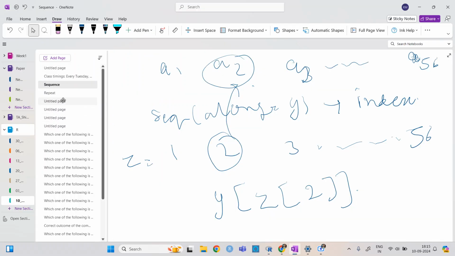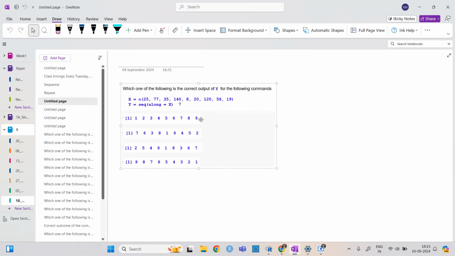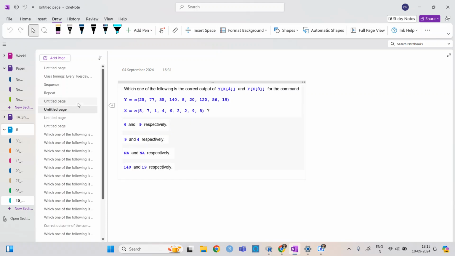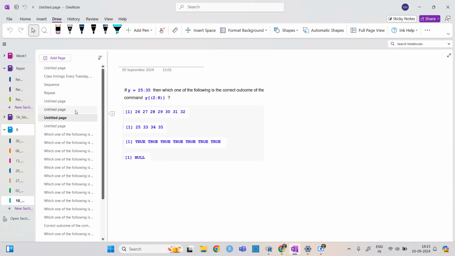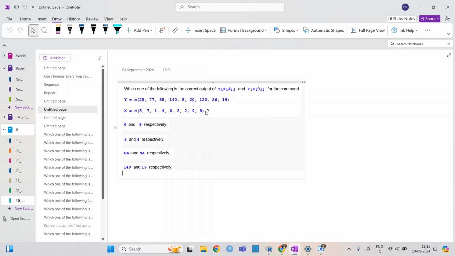There will be some questions, like which one of the following. We will see some questions regarding that, like here: y of x of 4. Then you need to find x of 4 and then y of that.